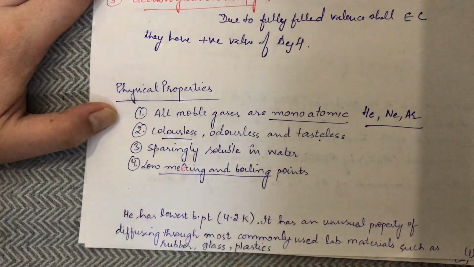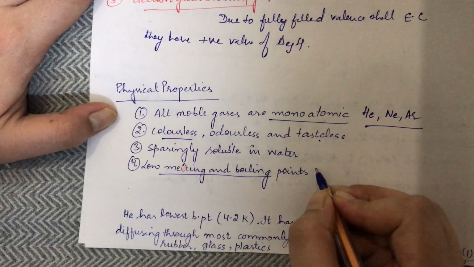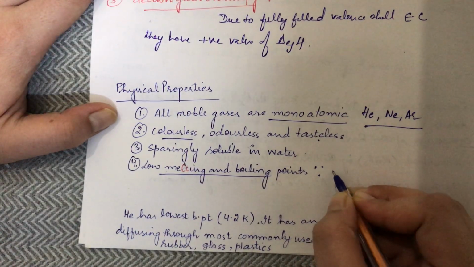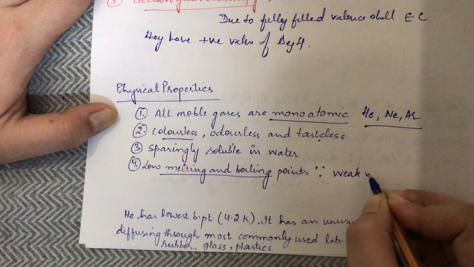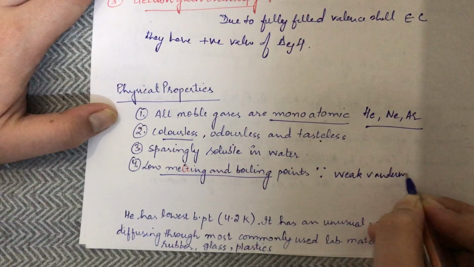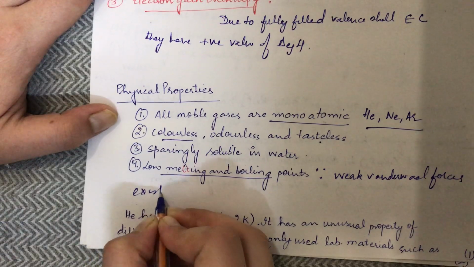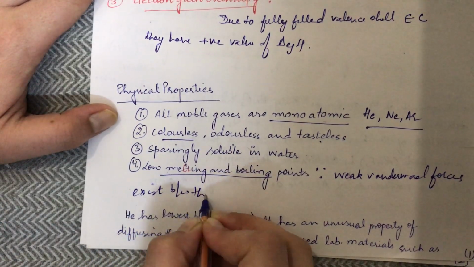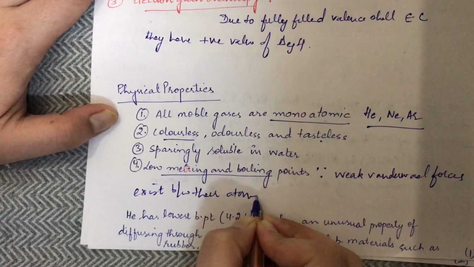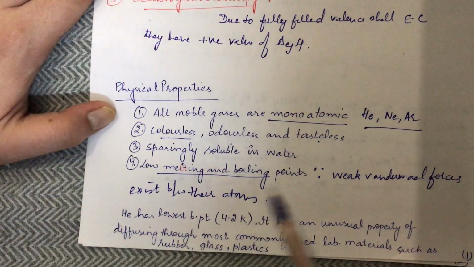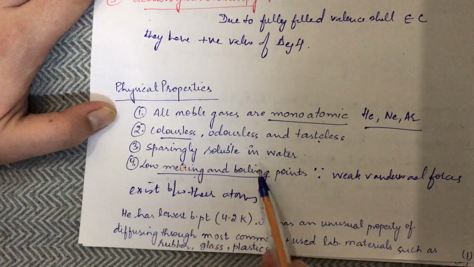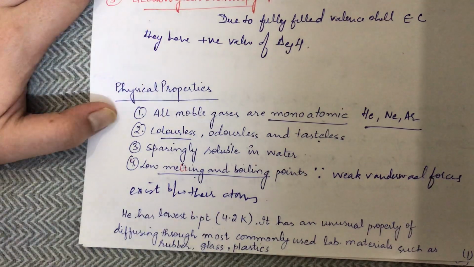Why do they have low melting and boiling points? Because weak van der Waals forces exist between their atoms, hence they have low melting and boiling points.